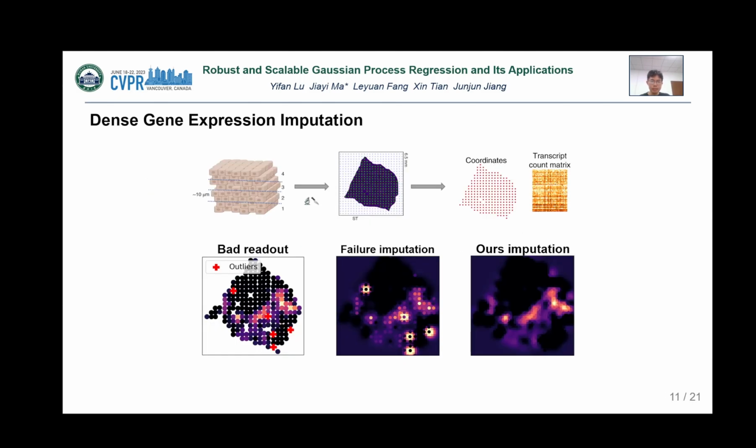The second application is downstream expression imputation. Recently, technological advances have made it possible to measure spatially resolved transcriptional mRNA expressions with spatial information in tissue samples. However, due to the equipment malfunctions and the process turbulence, the readout data may contain bad spots. A vanilla GPR may lead to completely wrong results and thus mislead the subsequent analysis. By comparison, our robust GPR copes well with the outliers and is able to give meaningful imputation results.